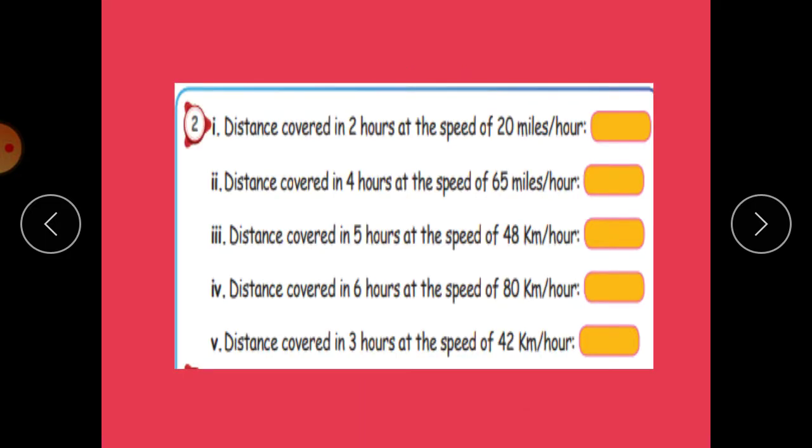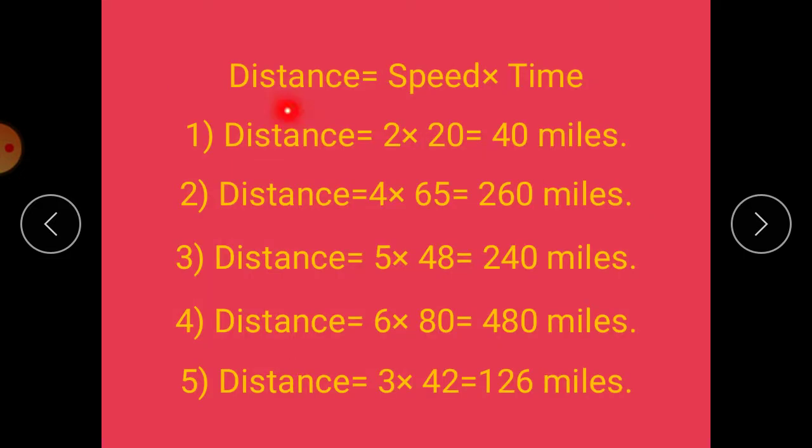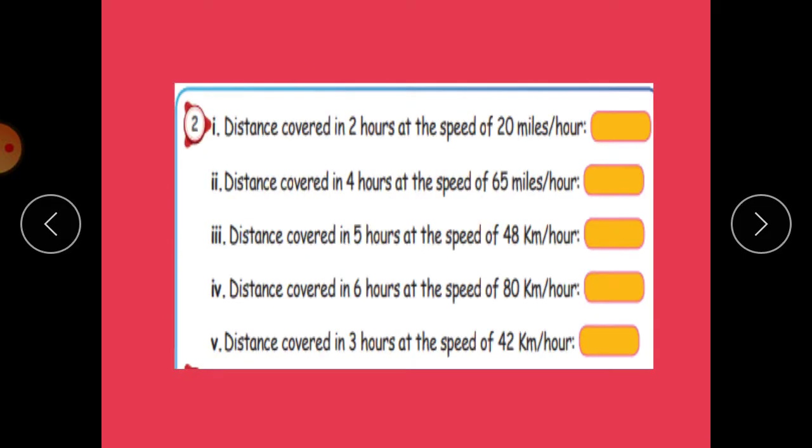See the next question. Distance covered in 2 hours at the speed of 20 miles per hour. So here time and the speed are given. We have to calculate the distance. For each of the problems, we have to calculate the distance, as speed and time are given. Here distance is equal to speed into time. So the distance is 2 into 20, which is equal to 40 miles.